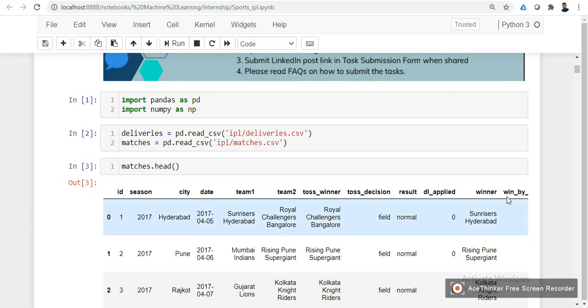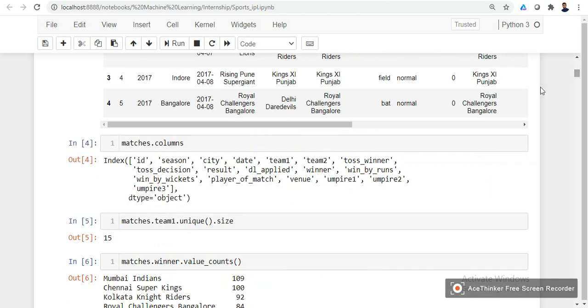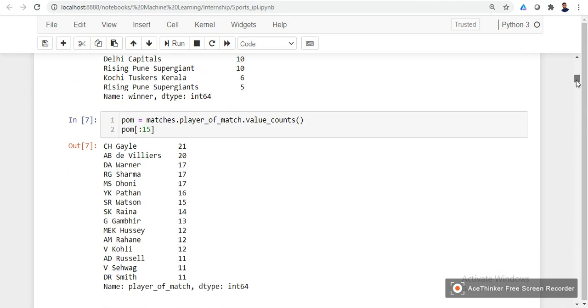Here in this dataset we have the attributes like, yeah, these are the attributes that are present in the matches dataset, that is season, the IPL season, and the city, and the teams, and the winner of the match, and all other things. Okay, so in this matches dataset we have 15 different teams that have taken part in the IPL tournament so far.